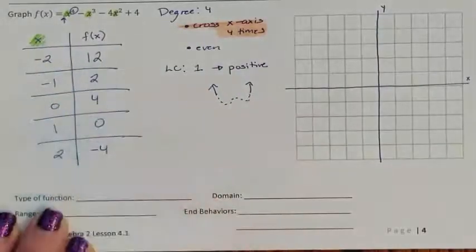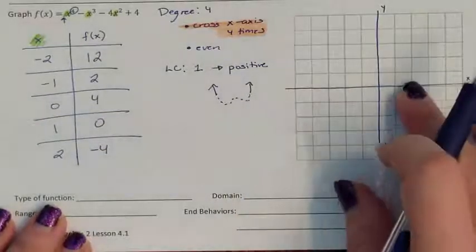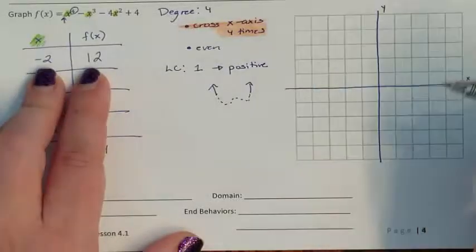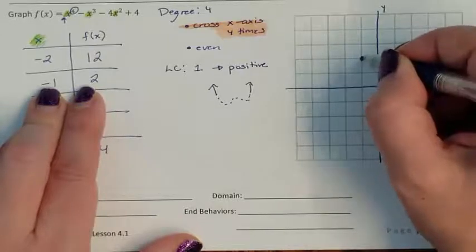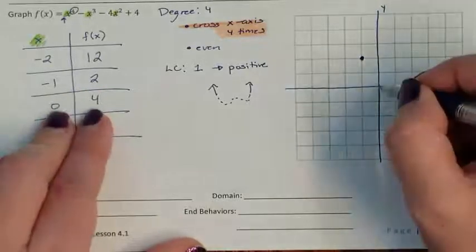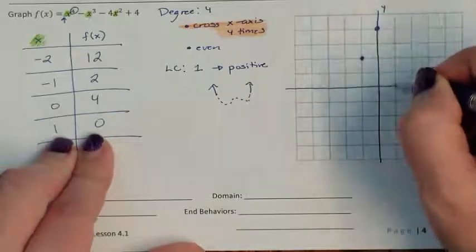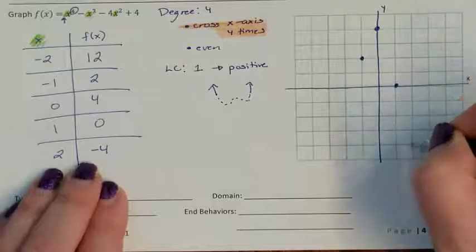So using our calculator, these are all of our x, y values when we're focusing on the middle. So I just need to plot them. -2, 12, it's off my paper. -1, 2, so -1, 2 is right here. 0, 4, 0, 1, 2, 3, 4. 1, 0, and 2, -4.